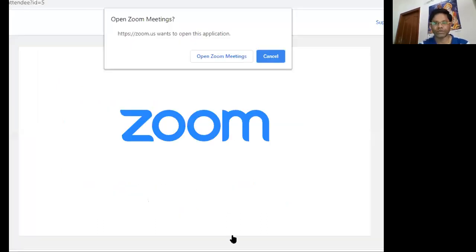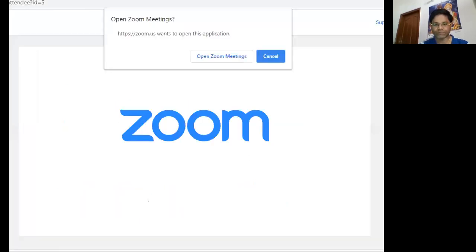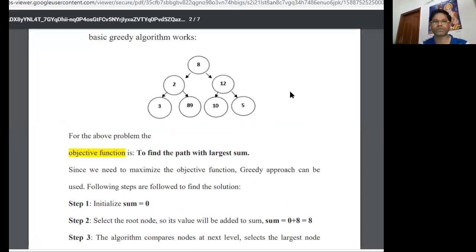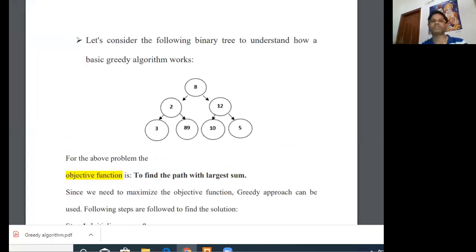So let's look at an example. Let us consider the following binary tree to understand how a basic greedy algorithm works.